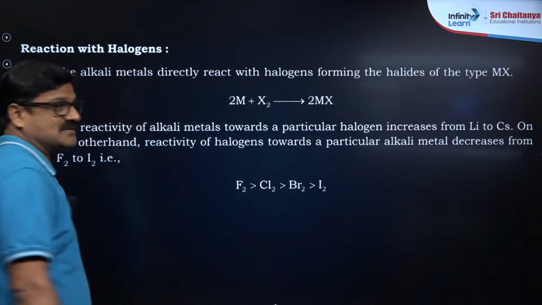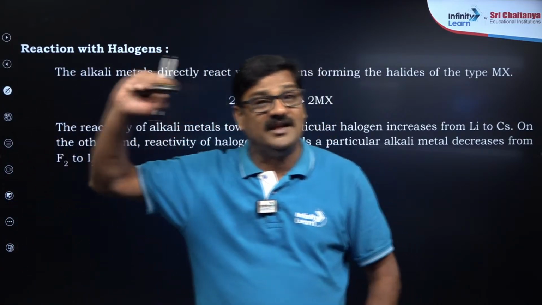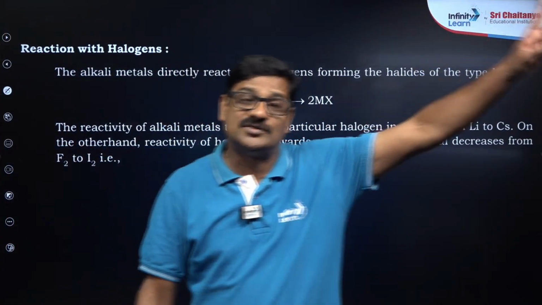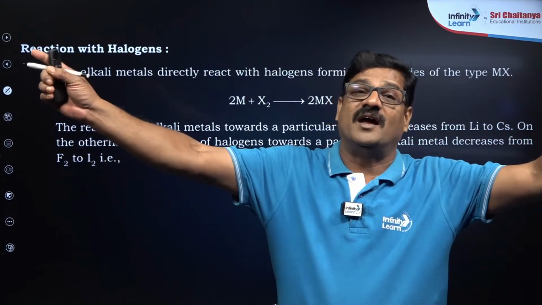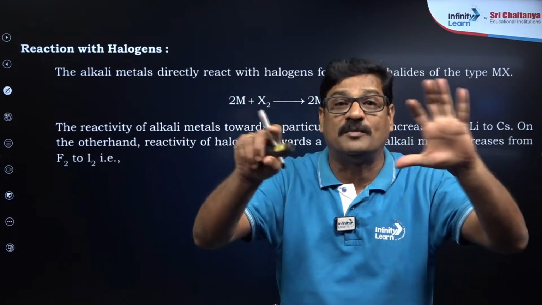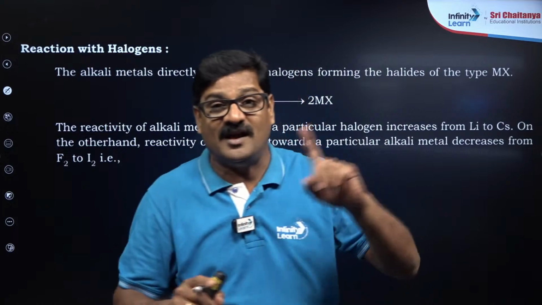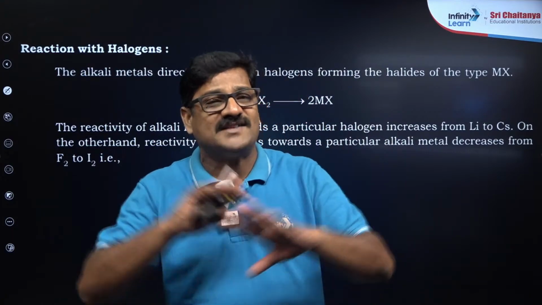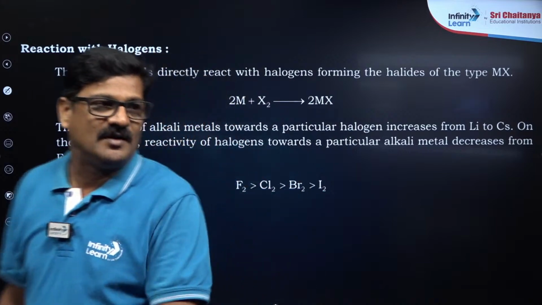रिएक्शन विथ हैलोजेंस. So alkali metals are highly electropositive. They are going to react with highly electronegative elements like halogens. And एक electropositive metal और non metal दोनों मिलके एक salt बनाते हैं. The bond formed between alkali metals and the halogens is essentially बिल्कुल आयनिक ही होगा, ओके.